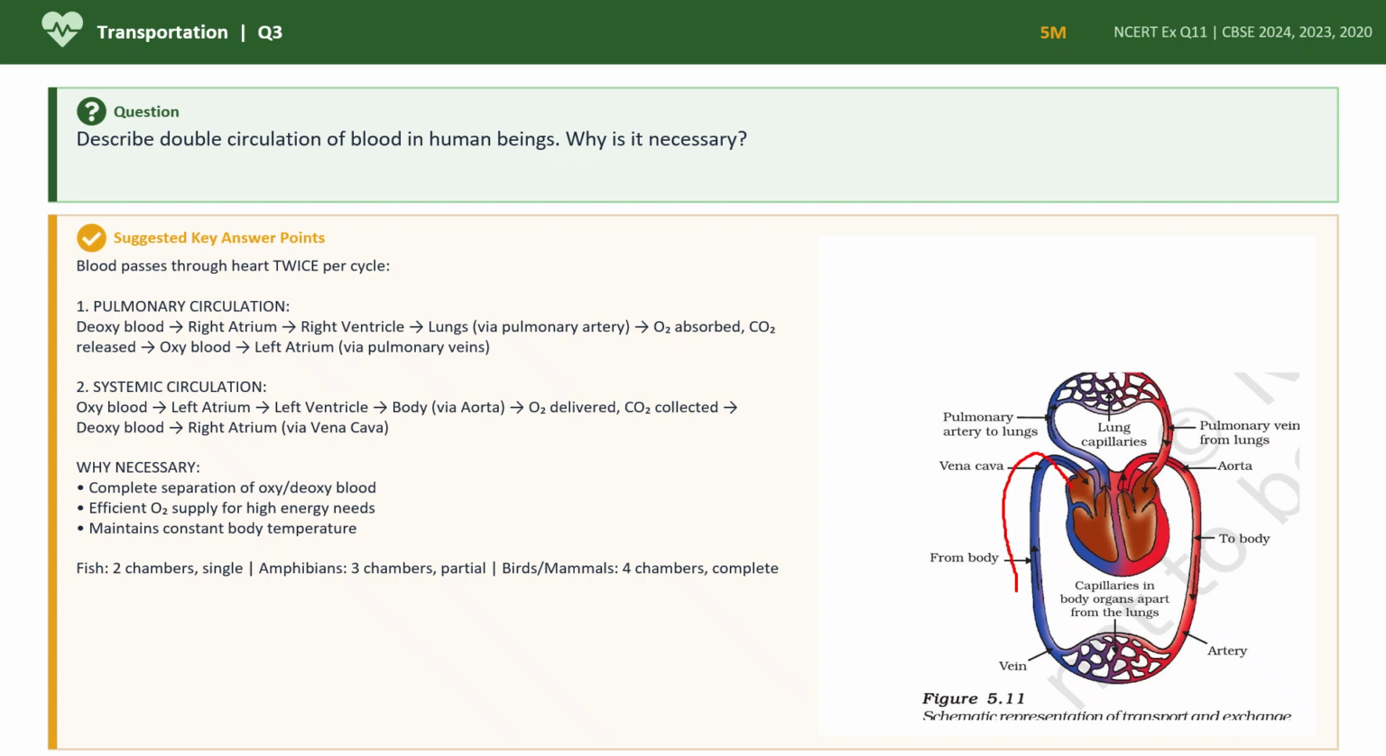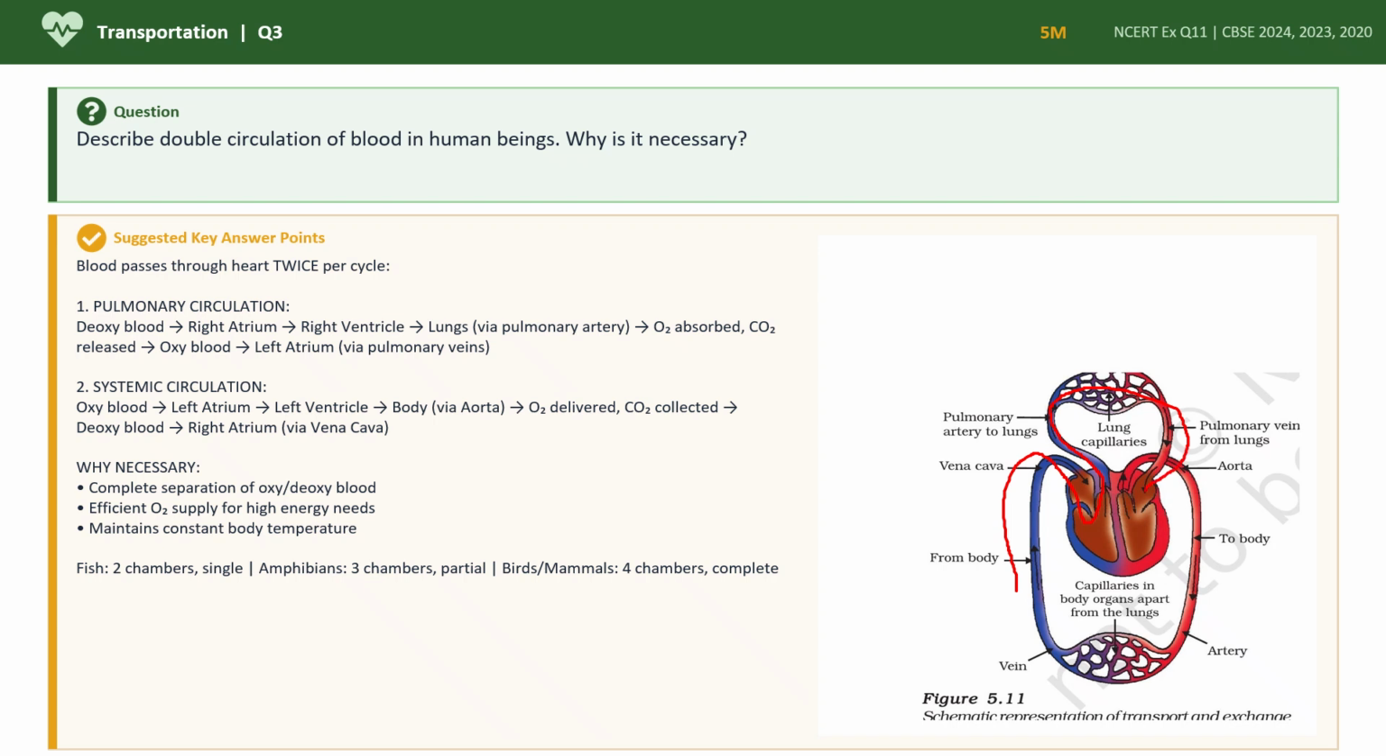Can you see, children? Right atrium. It is entering the right ventricle. From here it is entering the pulmonary artery. From the pulmonary artery it is going to the lungs. So what is happening there? Oxygen is absorbed and carbon dioxide is released, and then this oxygenated blood enters the heart through the pulmonary vein.